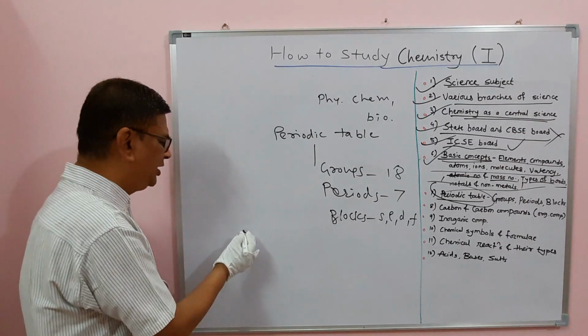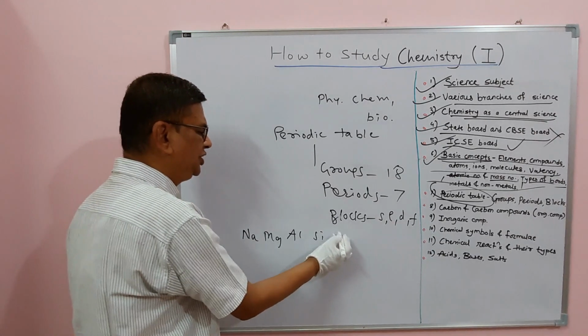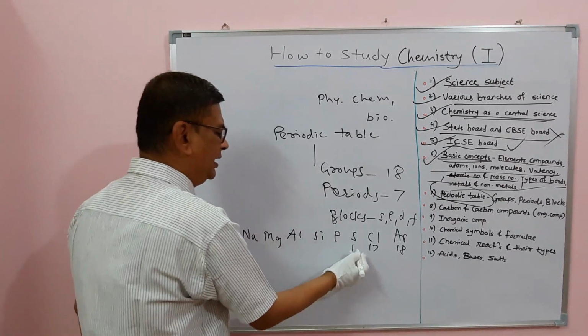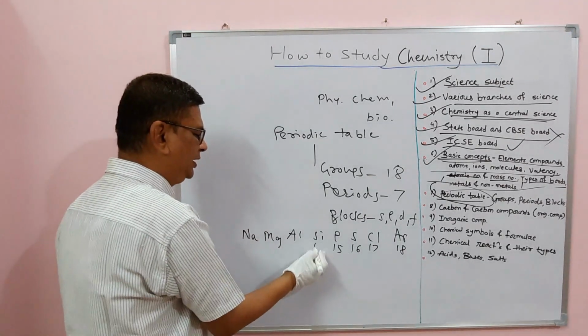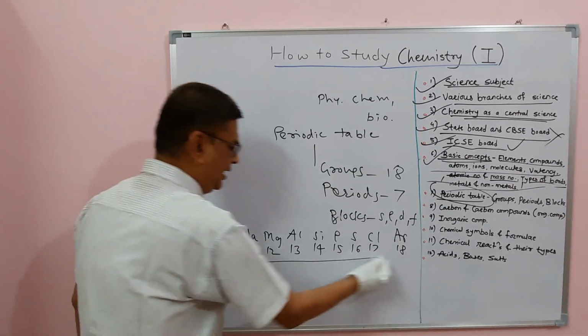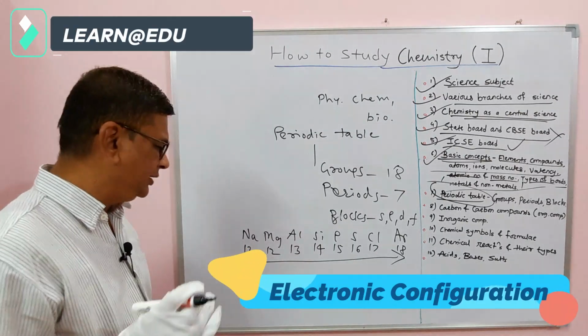I give the example of the third period: sodium, magnesium, aluminium, silicon, phosphorus, sulfur, chlorine and argon. They have atomic numbers in order from 11, 12 up to 18. You should know electronic configuration, how it is written.